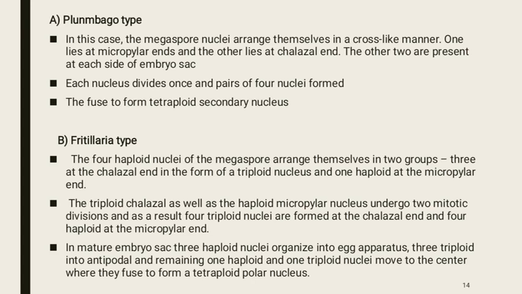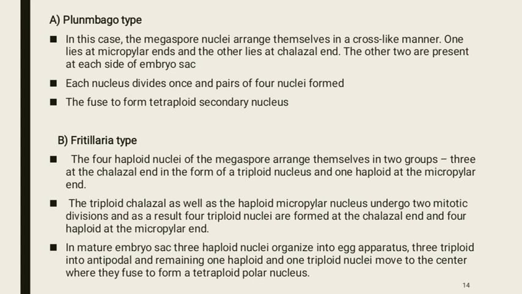One nucleus from each pair migrates to the center and they fuse to form a tetraploid secondary nucleus. The nucleus at the micropylar end forms the egg cell. The rest of the three nuclei degenerate. There are no antipodal cells and synergid cells. The second type is Fritillaria type.